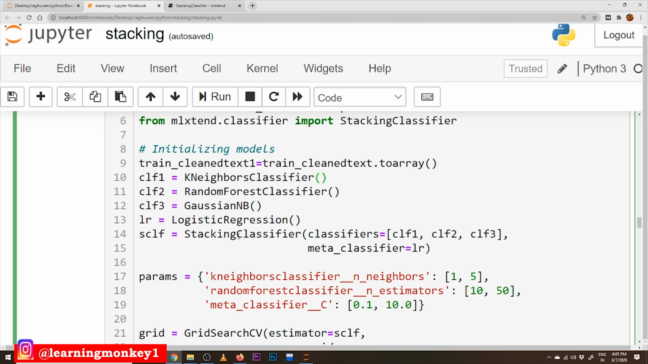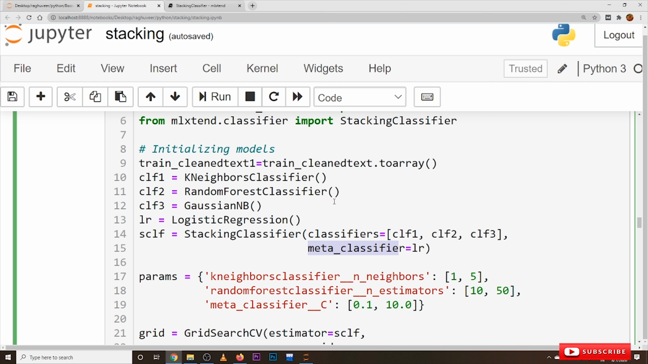Coming to the stacking classifier class, see here clf1 is the k-neighbor classifier, clf2 is random forest, Gaussian naive Bayes is clf3, and logistic regression is taken into a variable lr. We use these variables in our stacking classifier. In the stacking classifier we have two parameters. Classifiers is equal to the list of classifiers which we have to use in our model: clf1, the k-neighbor classifier, random forest, and Gaussian naive Bayes. And the meta classifier, which we discussed previously, is taken as logistic regression.